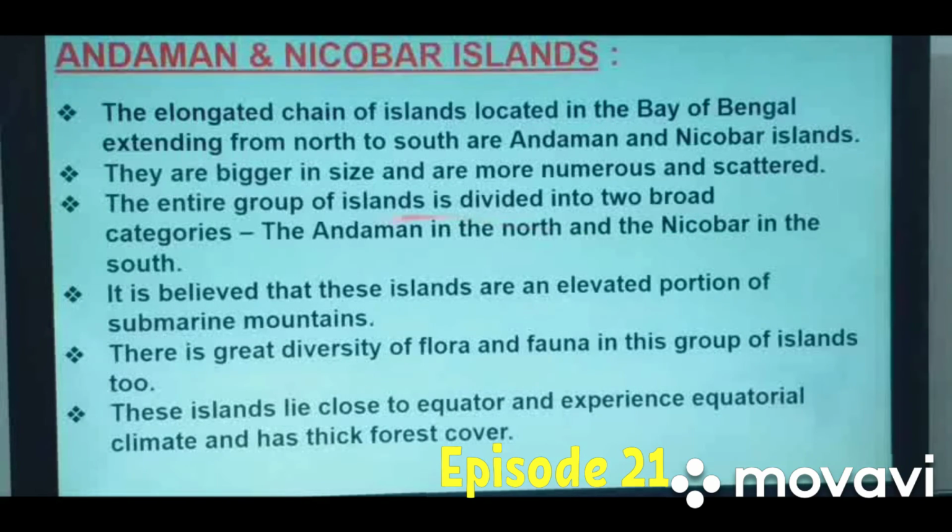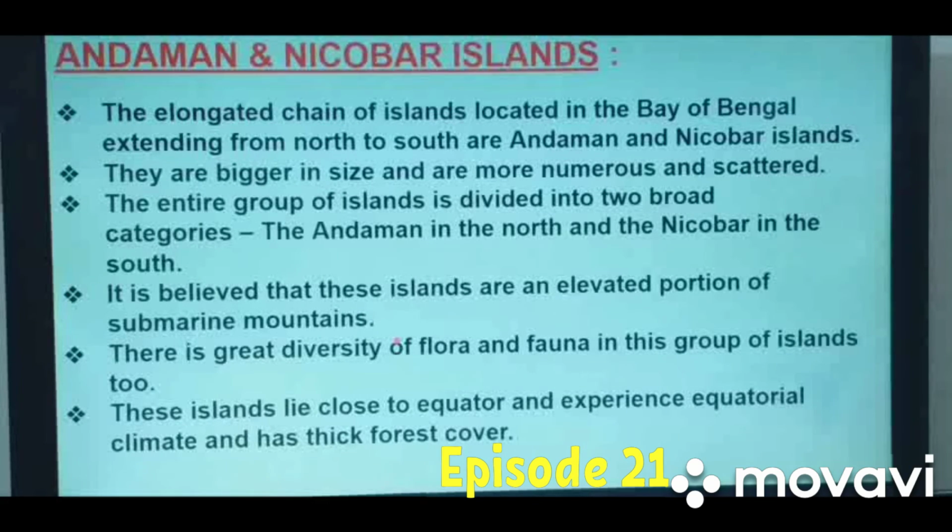The entire group of islands is divided into two broad categories. The whole group of islands is divided into two categories, the Andaman in the north and Nicobar in the south. It is believed that these islands are an elevated portion of submarine mountains.